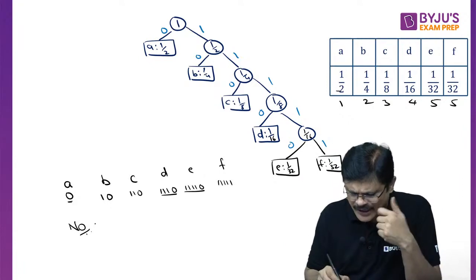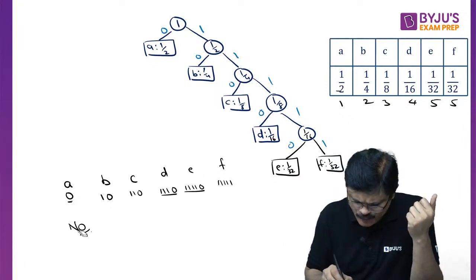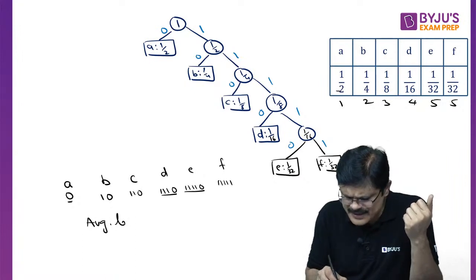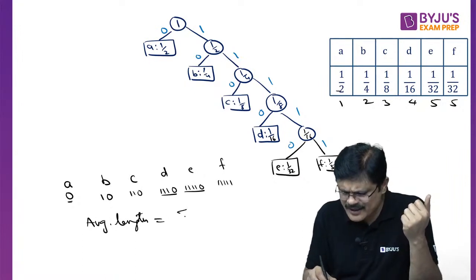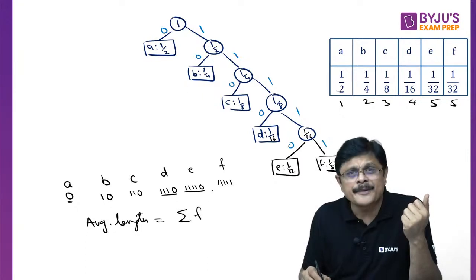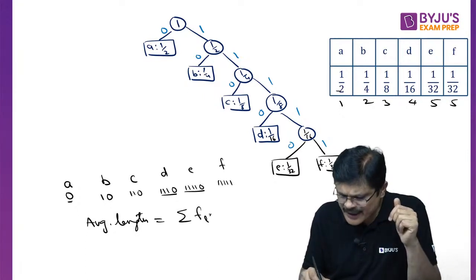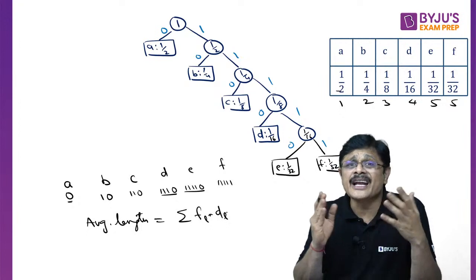Normally the frequencies will be integers, and in that case you say number of bits required. So the average length required is given by the formula: sigma of the frequency of that particular letter times the depth of that particular letter in the Huffman tree.